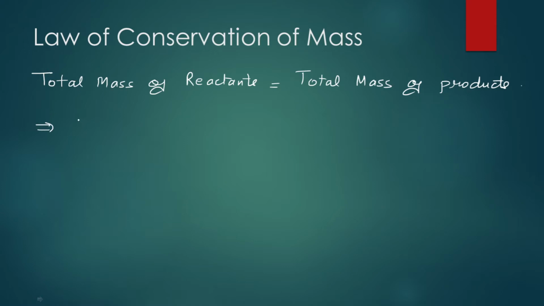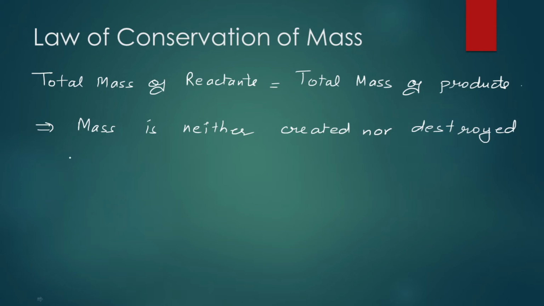can be defined as: mass is neither created nor destroyed in a chemical reaction. ठीक है. So mass is neither created nor destroyed in a chemical reaction. That is the law of conservation of mass.